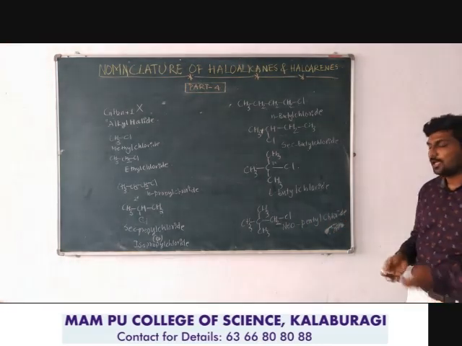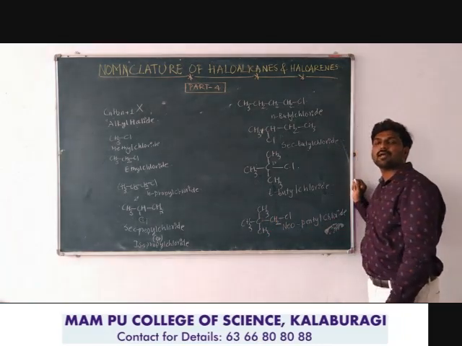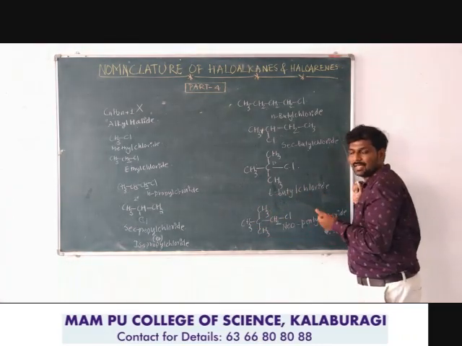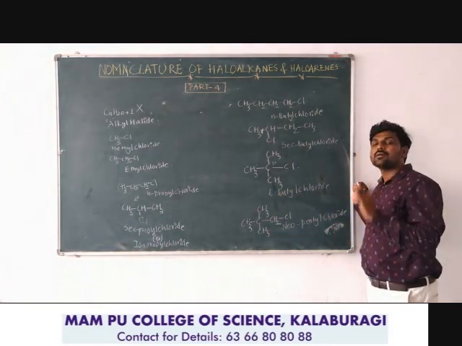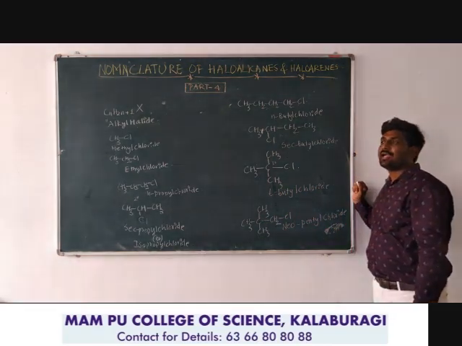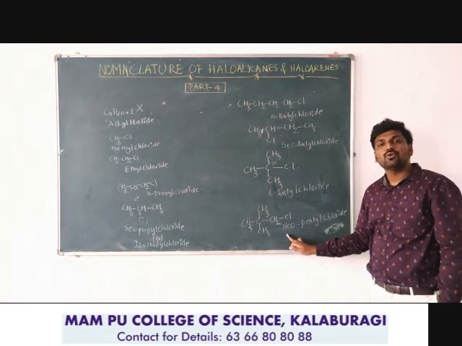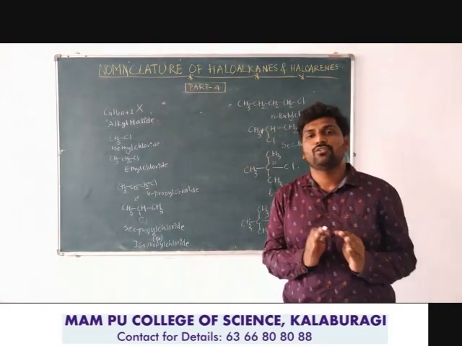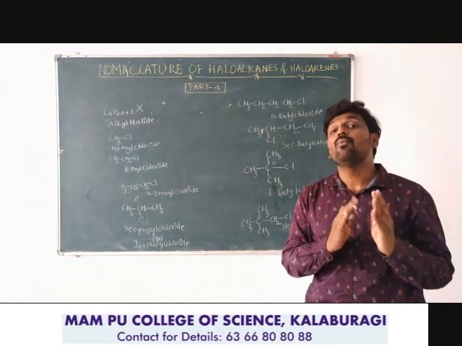Once again I am repeating. Here neo stands for the presence of the quaternary carbon atom in this pentyl group. It may be hexyl, it may be heptyl, but it should involve the quaternary carbon atom. Because of that, the prefix neo should be added while writing the common name of an alkyl halide. So therefore it is neopentyl chloride. These are all examples of alkyl halides, that is, of the monohaloalkanes.